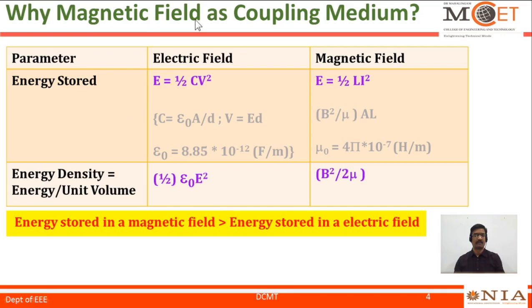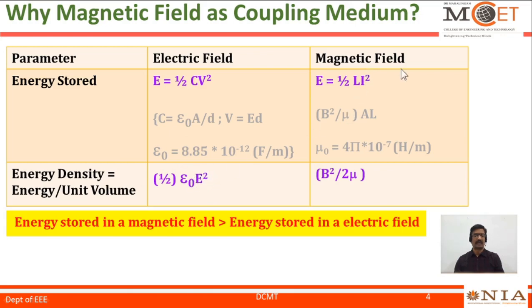You may wonder why we are using a magnetic field as a coupling medium. Why not an electric field? Refer to this table. Energy stored in an electric field is given by E equals half CV square, and energy density, the ratio of energy per unit volume, is equal to half epsilon naught E square. Epsilon naught, the permittivity, is 8.85 into 10 to the power minus 12 farad per meter. Referring to the epsilon naught value in the energy density equation, it comes to the numerator, and naturally the energy stored will be lesser.